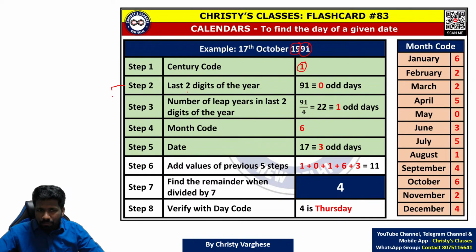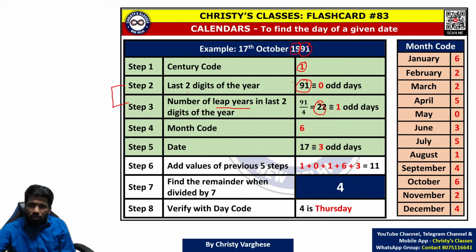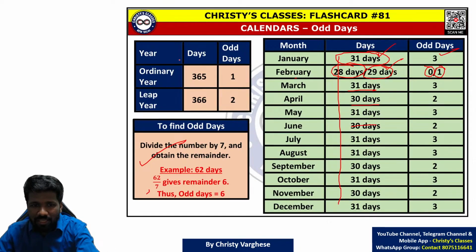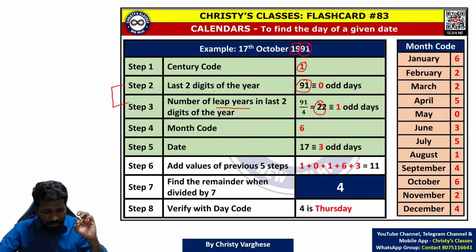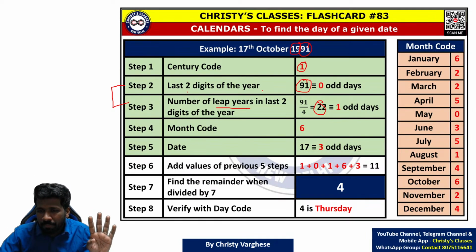Actually, the logic of step 2 and step 3 is to find the odd days, because leap years will contribute extra odd days. An ordinary year will contribute 1 odd day each. A leap year will contribute 2 odd days each, as I told you here. That is why the second step and third step. But if you are not understanding the reason, learn the steps by heart for time's sake.